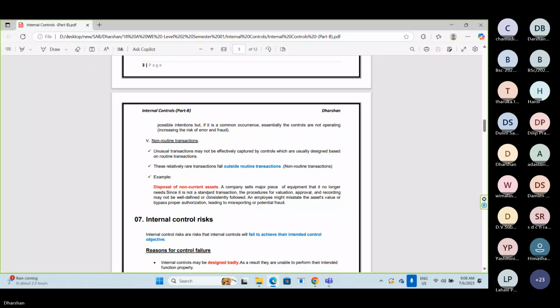Sometimes, because of the non-availability of an effective process in the PP disposal, they may not get the correct price for their assets.